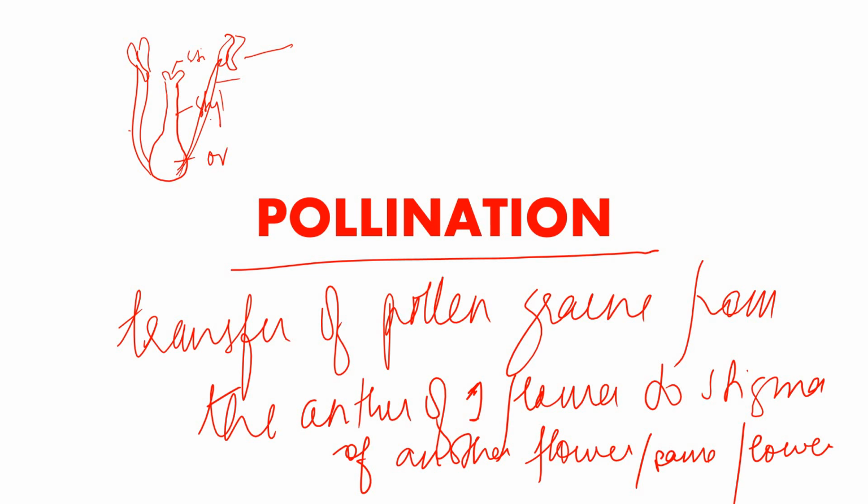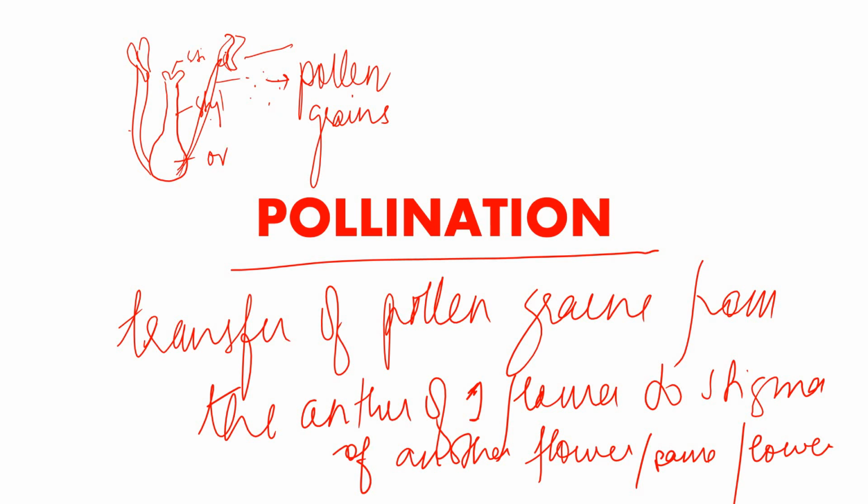Now what is going to happen is that the male part, that is the anther, has dust particles which are called pollen grains.